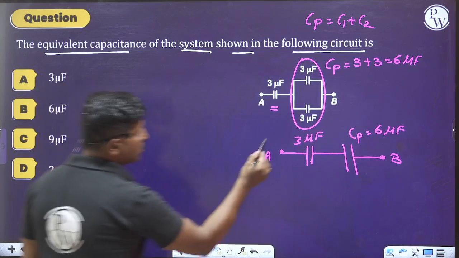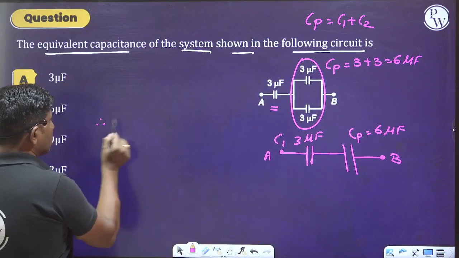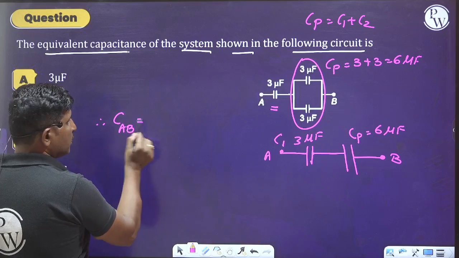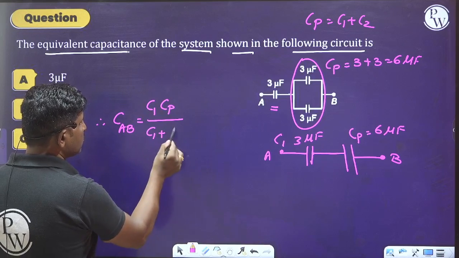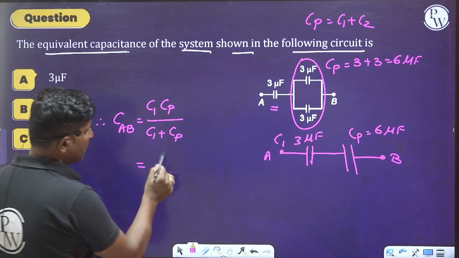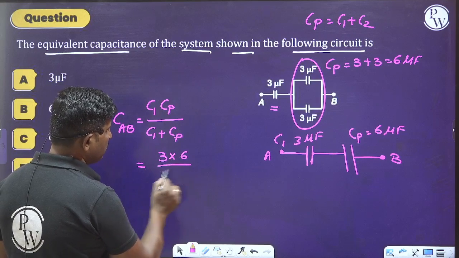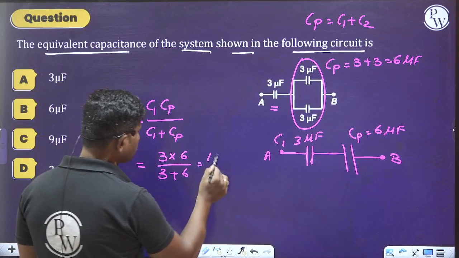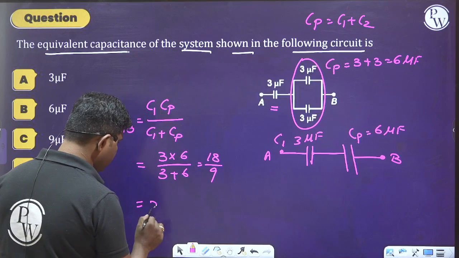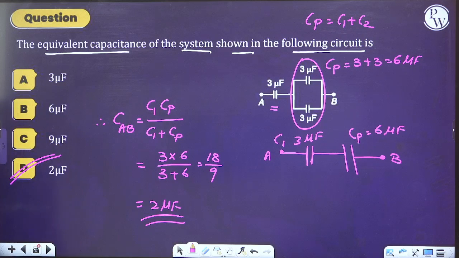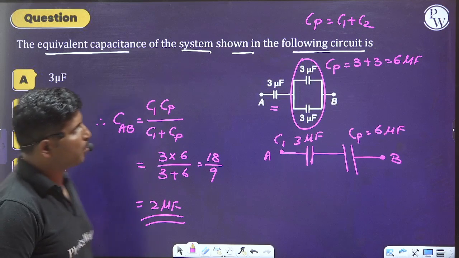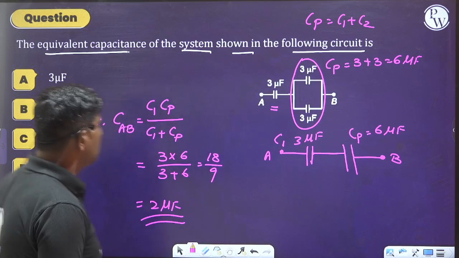Let us call this C1. What is the capacitance across AB? For a series combination, we use C1 into Cp divided by C1 plus Cp. What is the value? 3 into 6 divided by 3 plus 6, which is 18 divided by 9, which is nothing but 2 microfarad. Hence we can select option D as the right answer. I hope you are understanding these points clearly. Now similarly, move on to the next question.